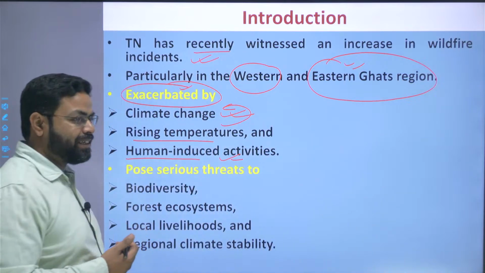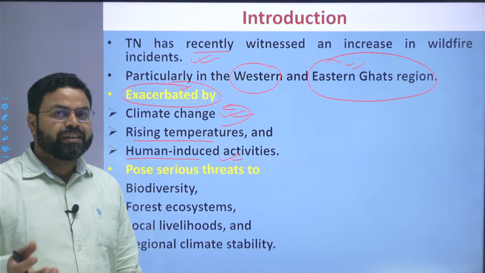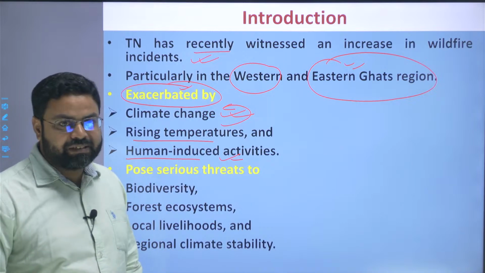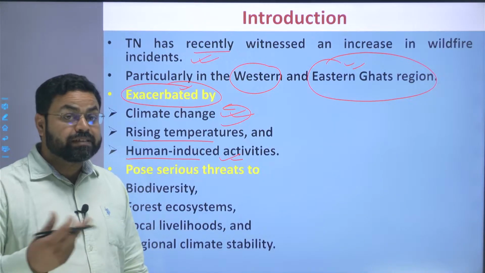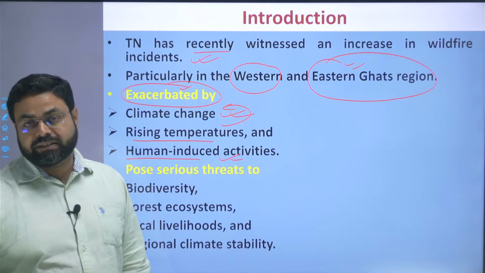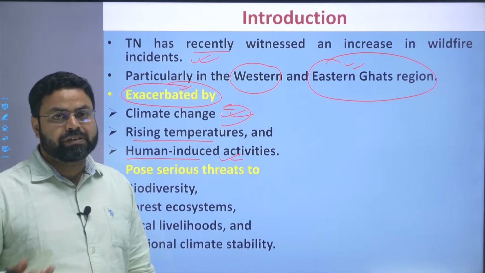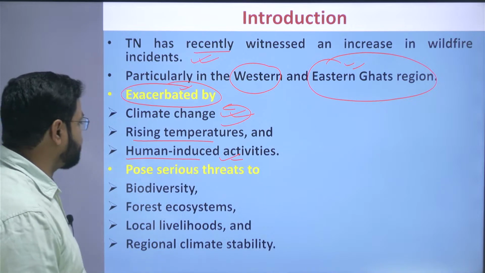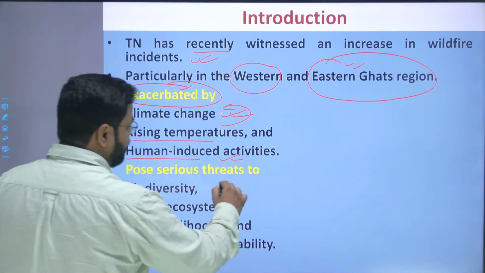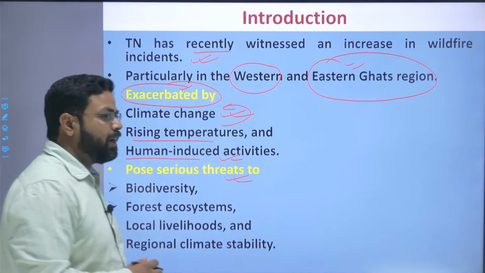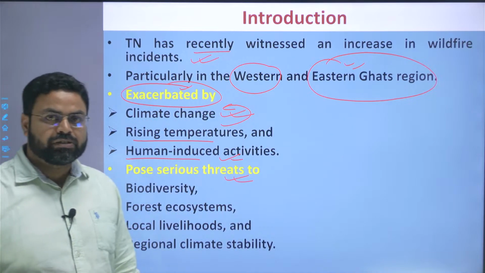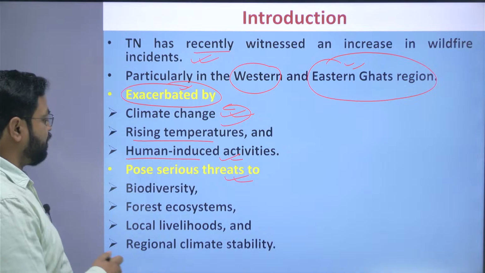So the human activities are always behind any of the natural disaster or the man-made disaster. That is, the natural disaster, its occurrence, its frequency, etc. gets exacerbated due to the human activities. However, this occurrence of the wildfire poses various threats to the human and the nature also.